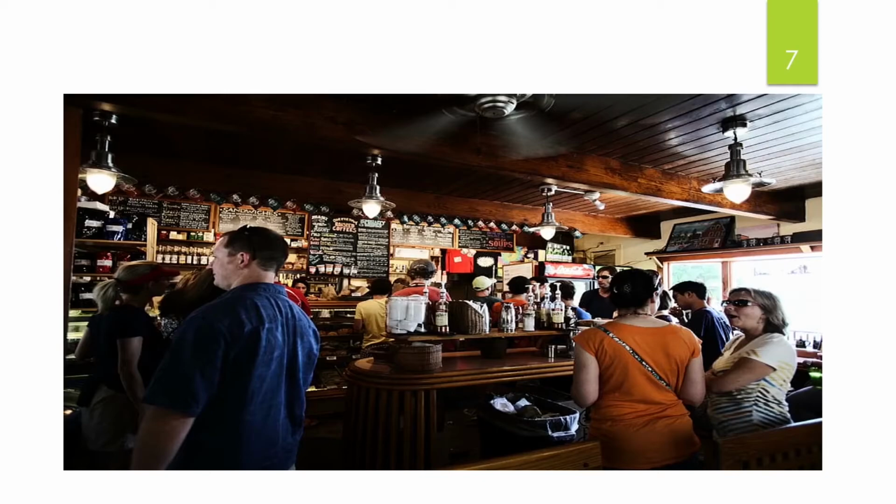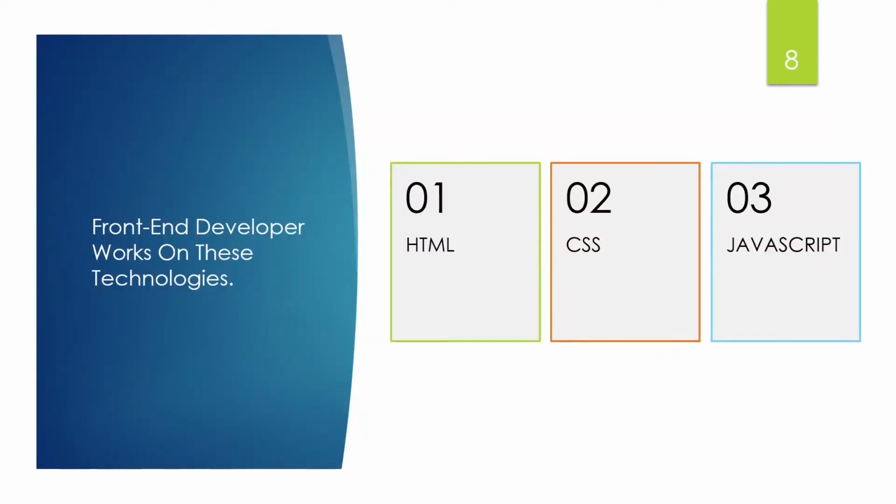And last, who is a full stack developer? A full stack developer, who can work on both front end as well as back end, is known as a full stack developer. That means he is an all-rounder, or maybe she, right? So that's the time where beginners relax very much, because now we will learn about what HTML, CSS and JavaScript are. These languages are used by front end developers to make the structure, design and functionality of the website.